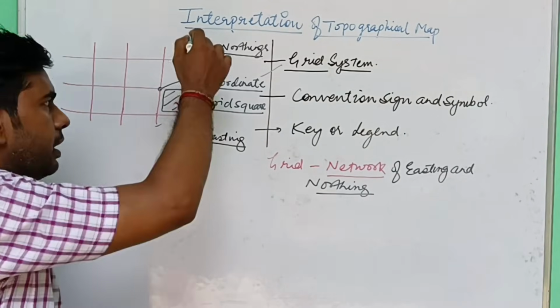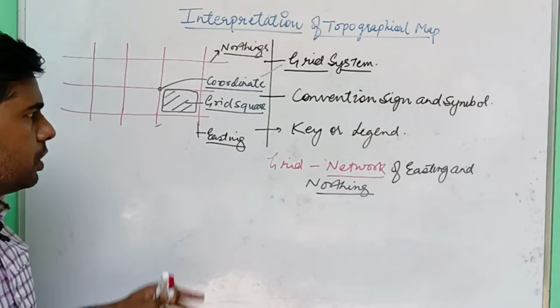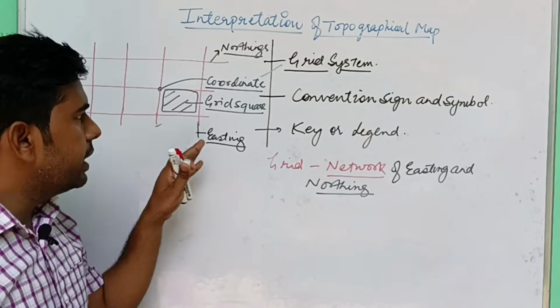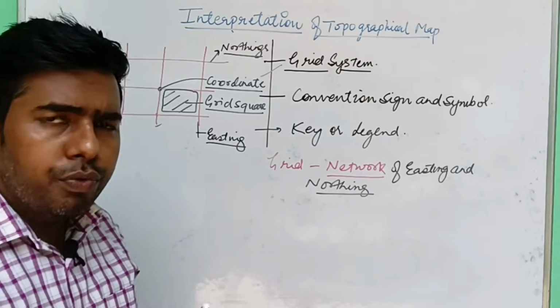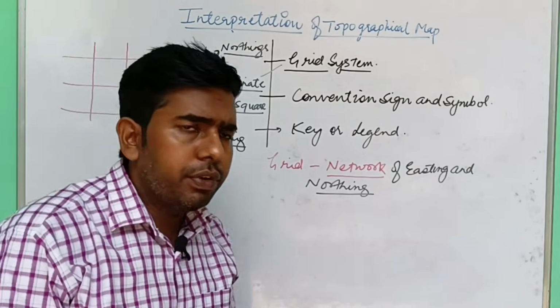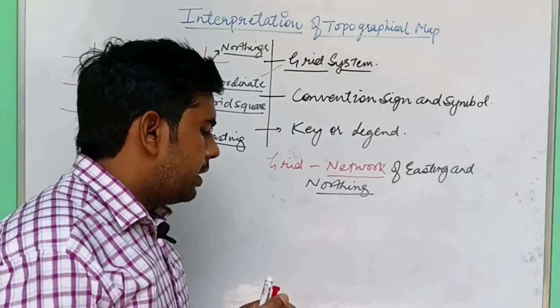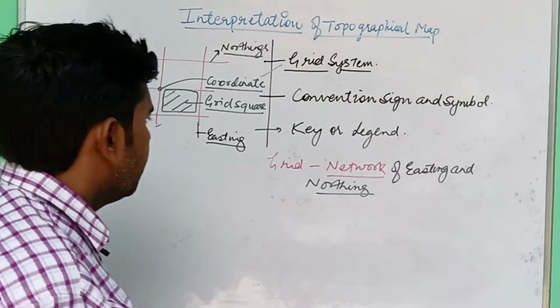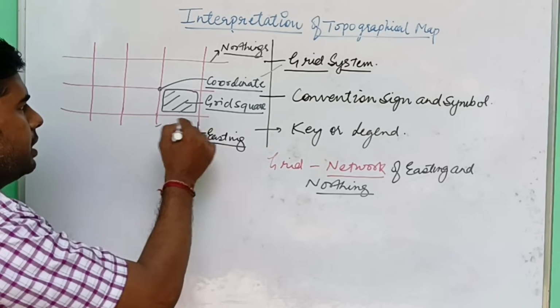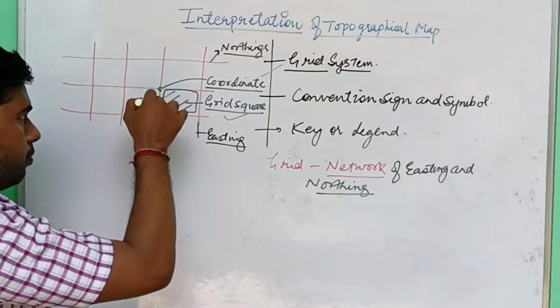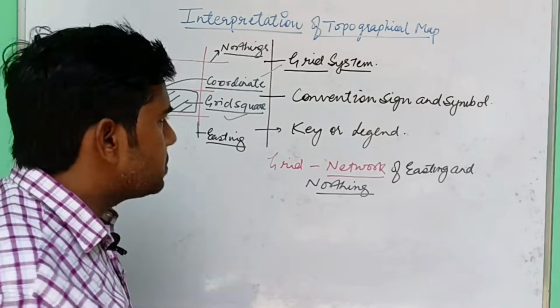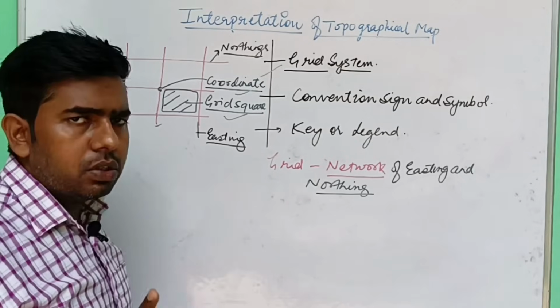Those lines that run vertically on topo sheet are known as easting, and those lines that run horizontally are known as northings. The network of easting and northings is known as grid system. One square is known as grid square, and the point where easting and northing cross each other is known as coordinate.